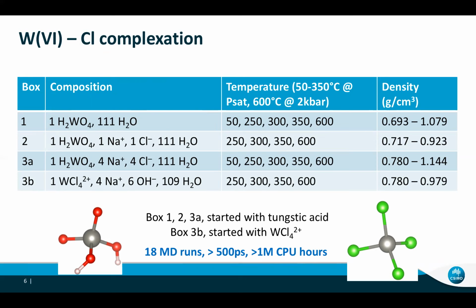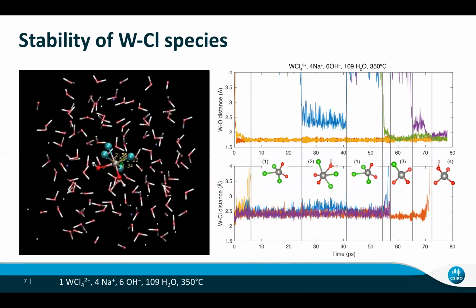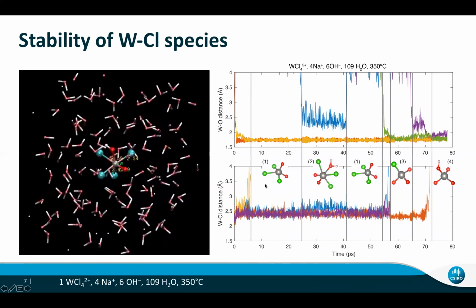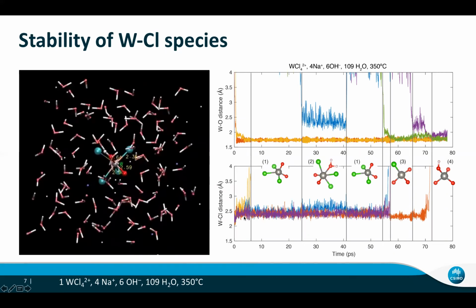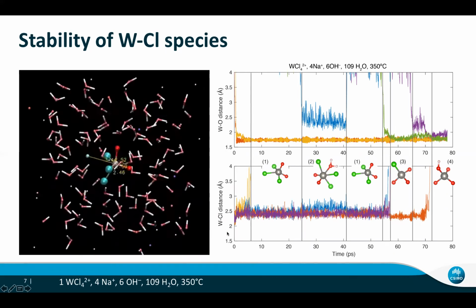Here is an example of the stability of a tungsten chloride species we tested in MD. As you can see from this video, we start with tungsten with 4 chlorides and let it go and see how it behaves. This picture shows the dynamic process of tungsten-chloride and tungsten-oxygen distance as a function of the simulation time.